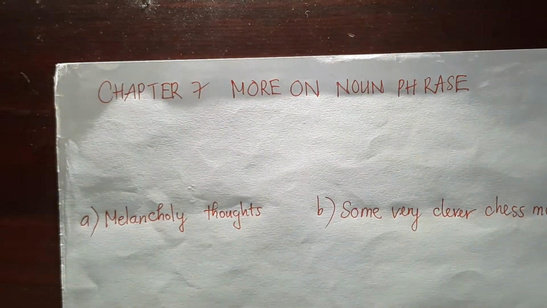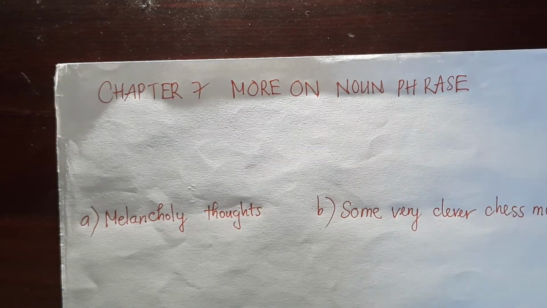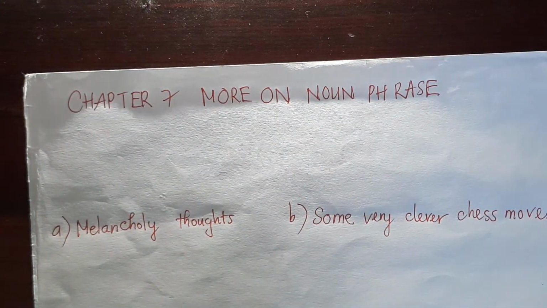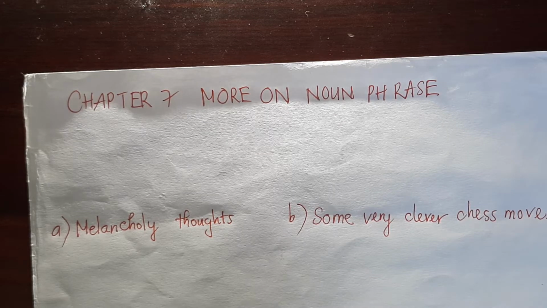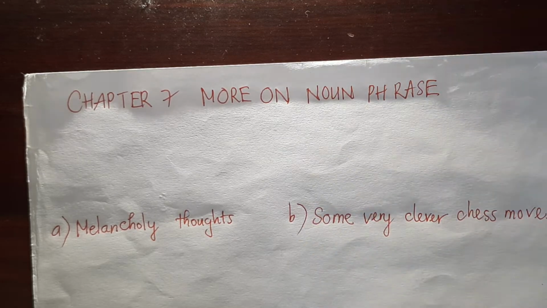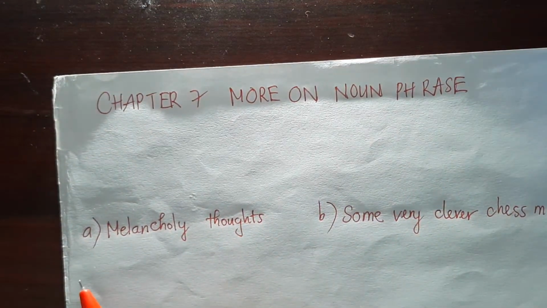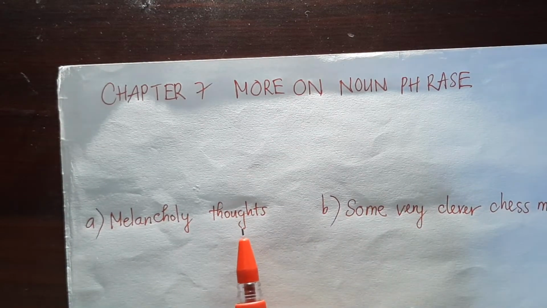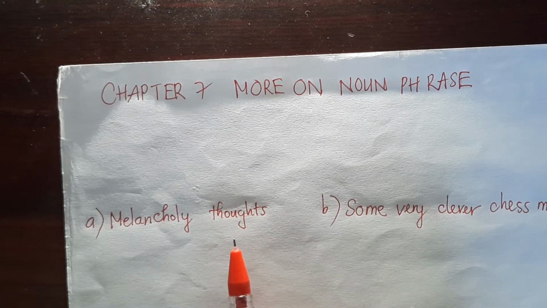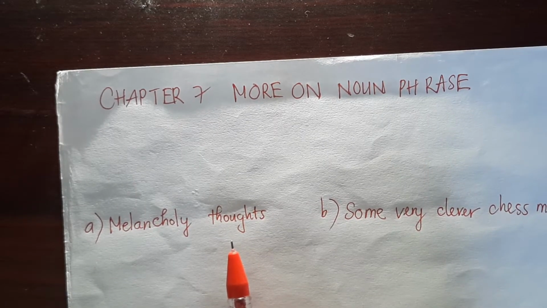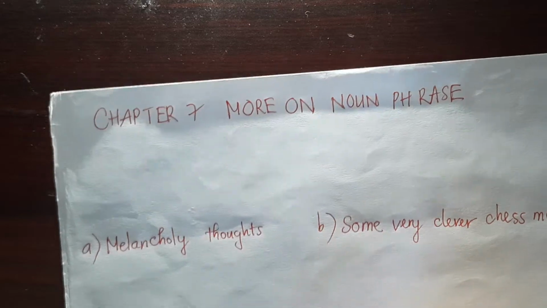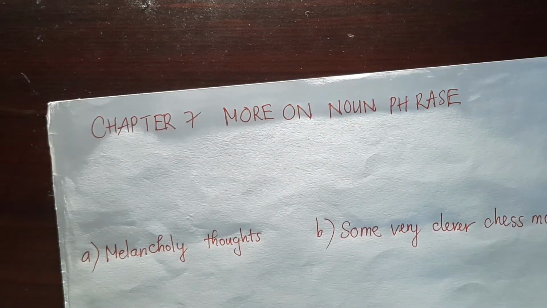So today I will do some exercises of chapter 7, more on noun phrase, of Tô Minh Thanh. And here is some exercise on page 54. Now we will do set 1. I have written down an example for you. Melancholy thoughts. First of all, to do this kind of exercise, you need to know what kind it is. Exactly, it is a noun phrase, and then we will work on it.